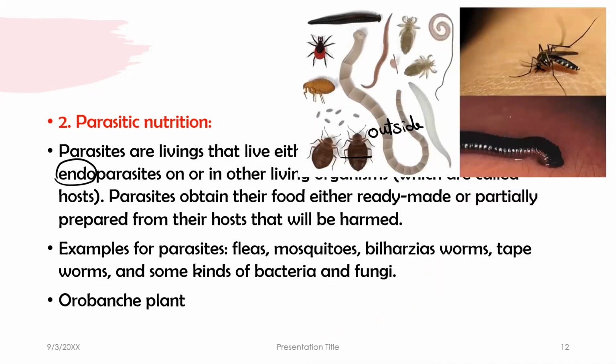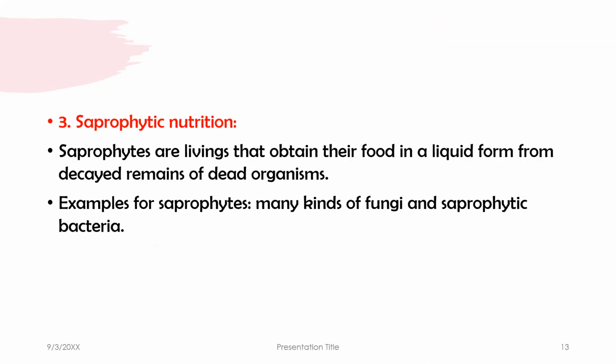This is a flea, and here we have mosquitoes. They are outside the body, so they are ectoparasites. They are examples of parasites that get their food from humans or other living organisms.